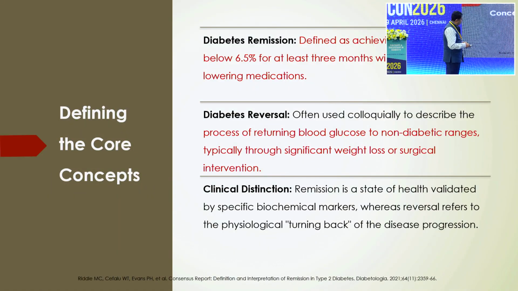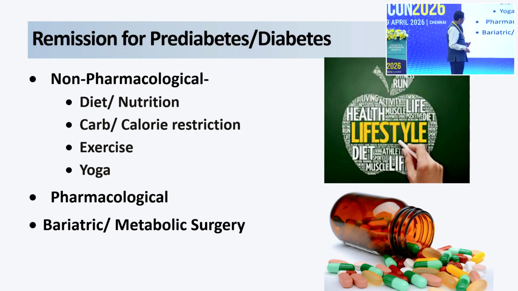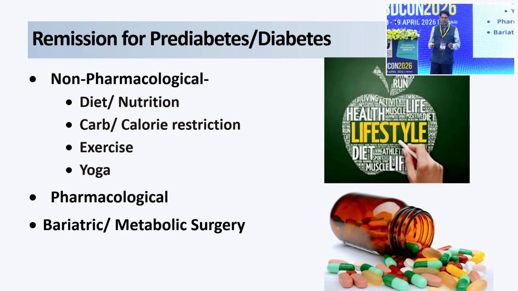And the clinical distinction is really a stark distinction. So remission is a state of health validated by specific biomarkers. That is the important thing. So now, can we achieve remission in a real world sense?